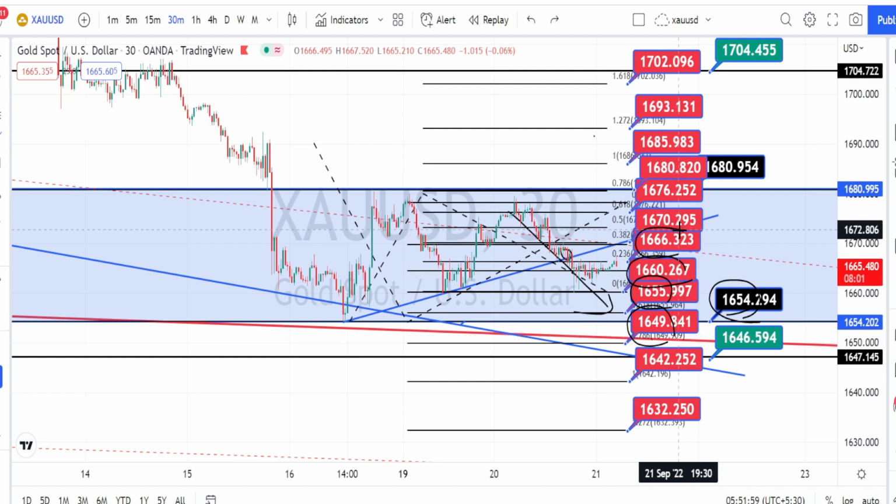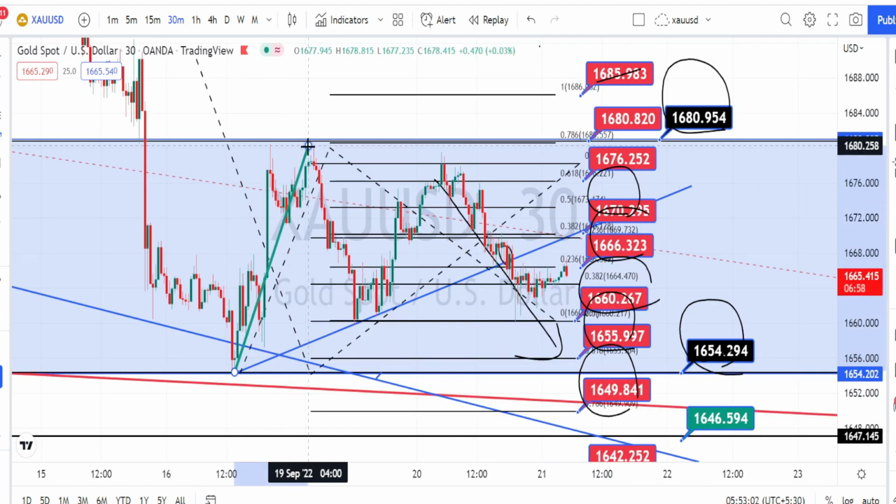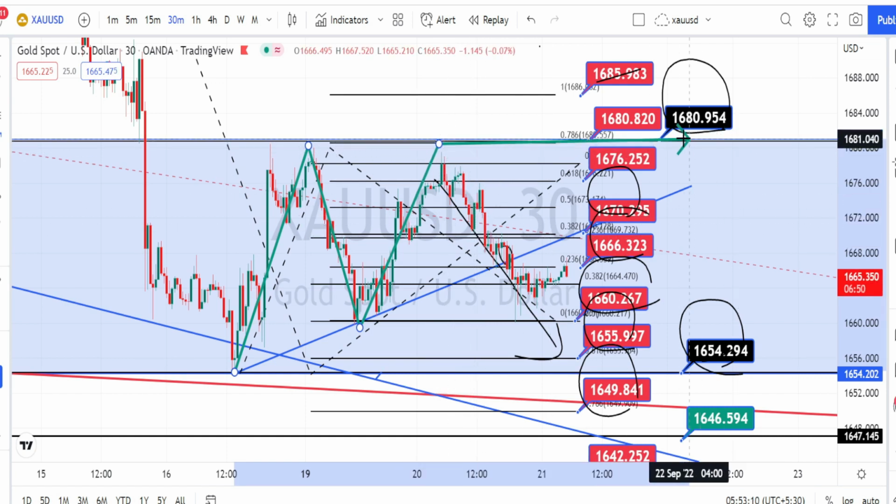And on the bullish side, if the price action breaks the resistance level of 1666, the next level of resistance is going to be around 1670 and 1676, and 1680. And the next level of resistance on the bullish side is going to be around 1685, 1693 and 1702. So the current price action in the 30 minutes time frame is also trading sideways. It has tested the higher time frame resistance level and it's trending on the bearish side in a retracement.